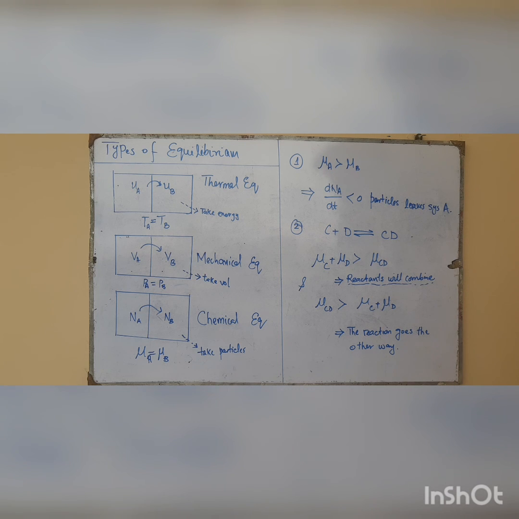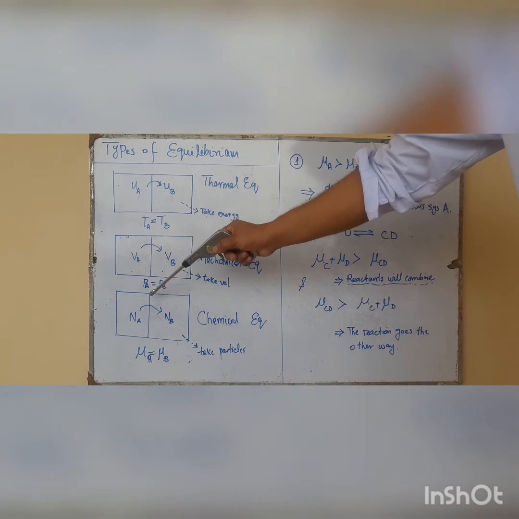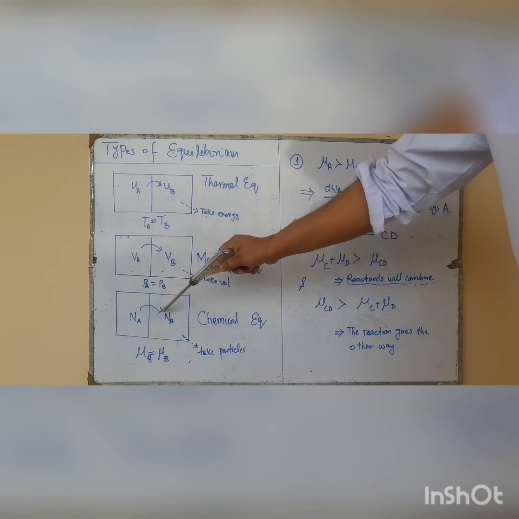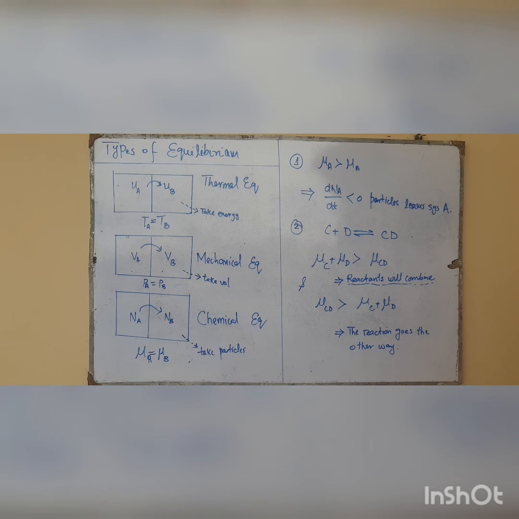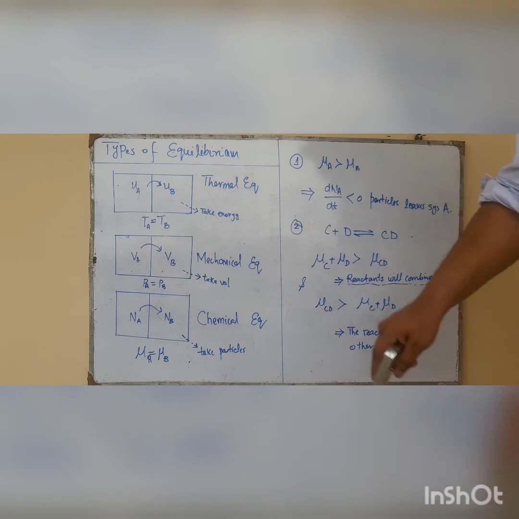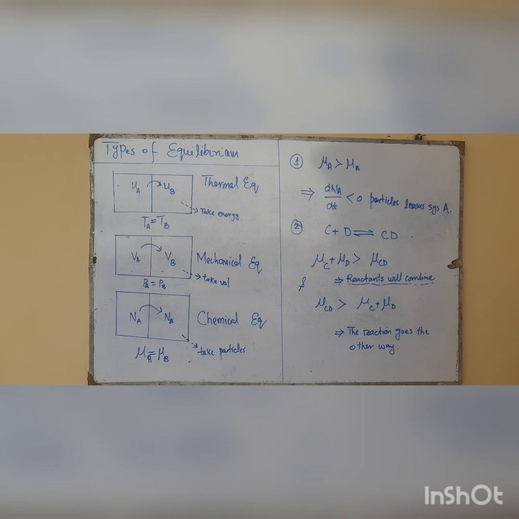The third system is the system with a variable number of particles. Since it is separated by a semi-permeable wall, particles can be exchanged between the two subsystems. We learned that particles flow from the system at higher chemical potential to the system at lower chemical potential, and this continues until the chemical potentials of both sides become equal.